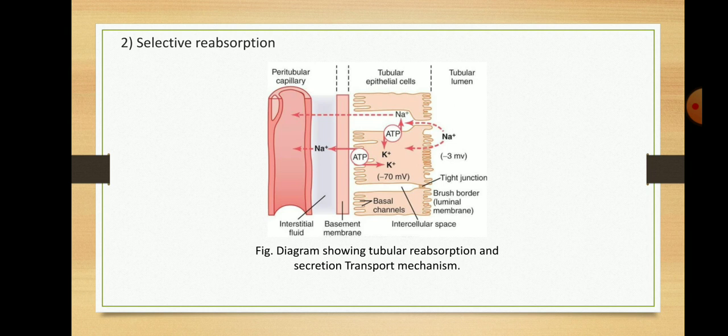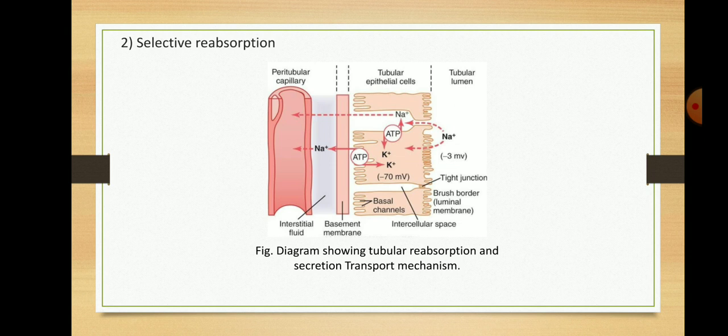It involves reabsorption of a number of substances like glucose, amino acids, salts, water, etc., which are filtered off unavoidably at the glomerulus during ultrafiltration.